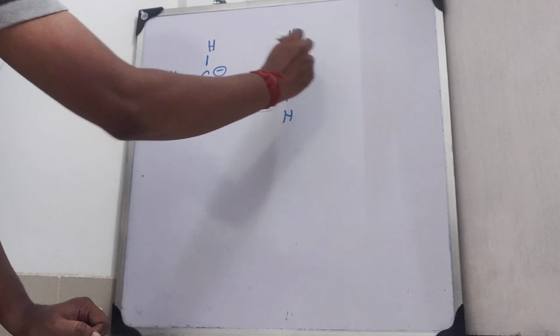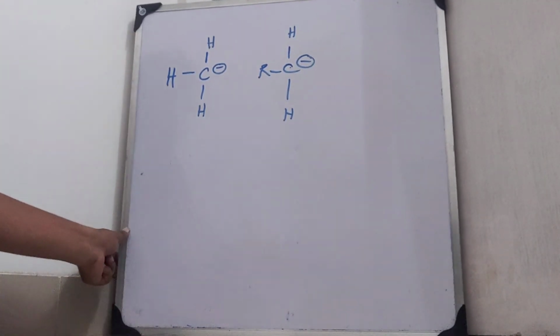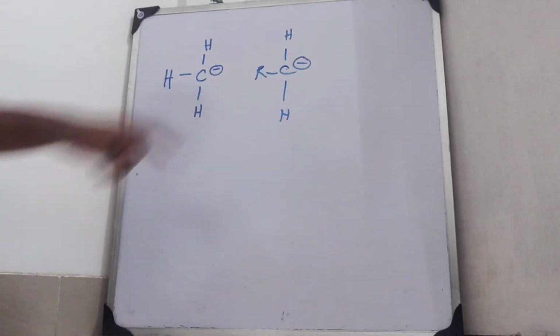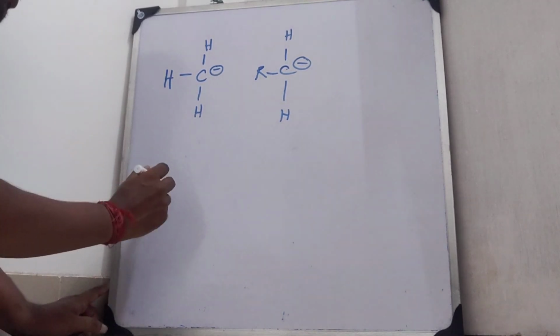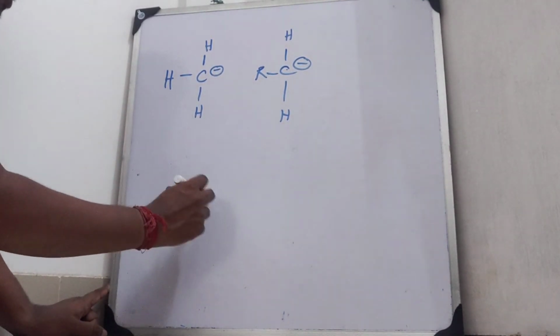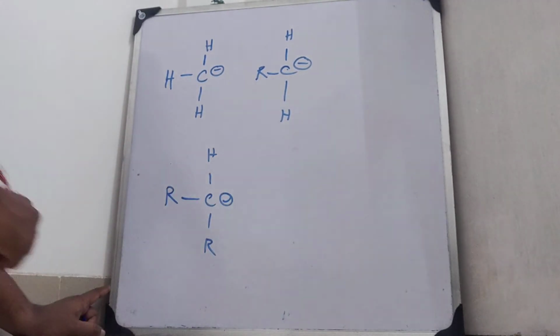I told you, if one or no carbons are connected to the carbon which is negatively charged, then it will be called a primary carbanion. Next, this will be a secondary carbanion, obviously R2HC minus.